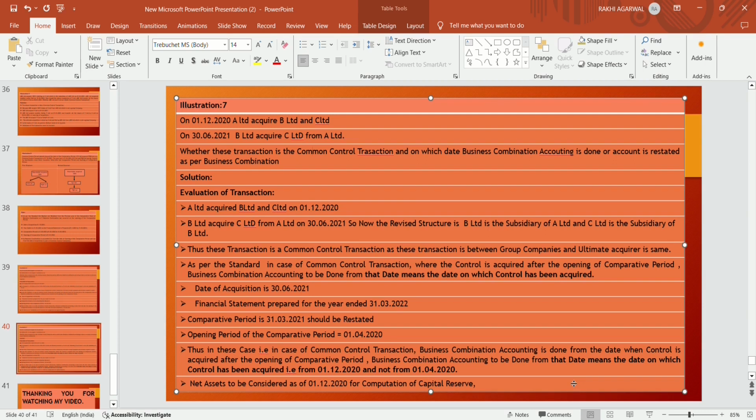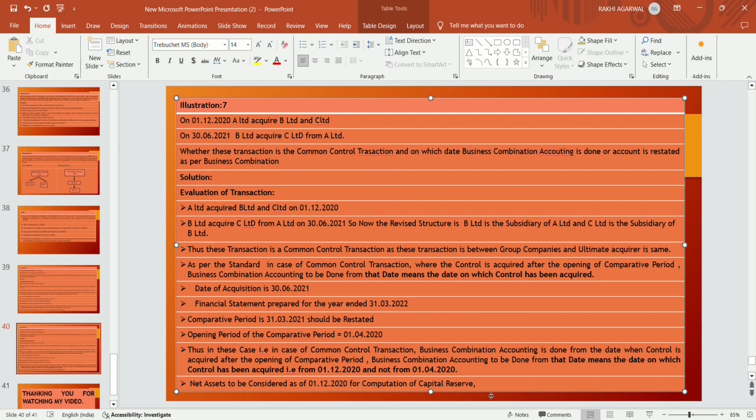If control has been acquired after the opening of the comparative period, then the business combination accounting is to be done from the date when control has been acquired and not from the opening of the comparative period. Thus, in case of a common control transaction, business combination accounting is done from the date when control is acquired after the opening of the comparative period.